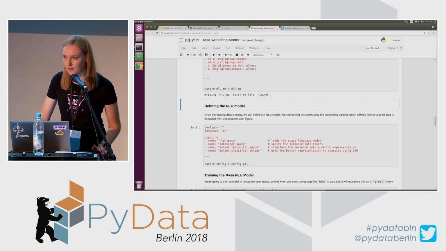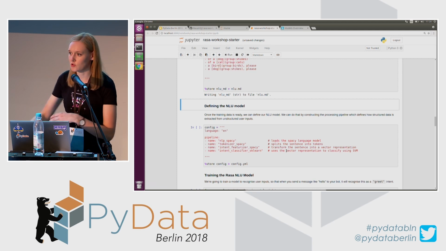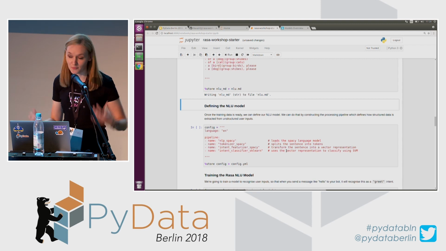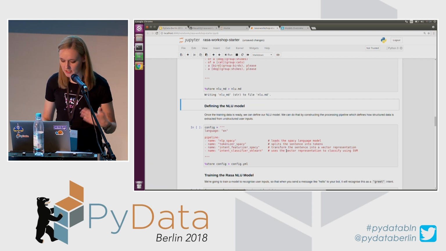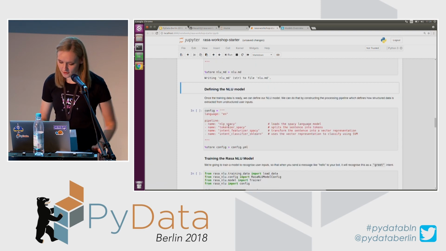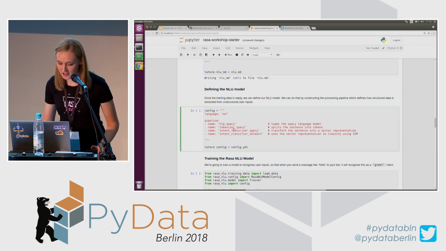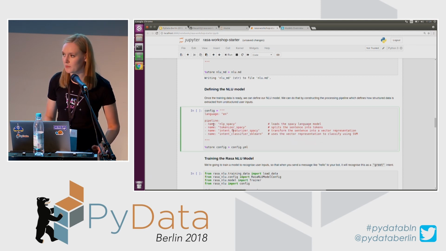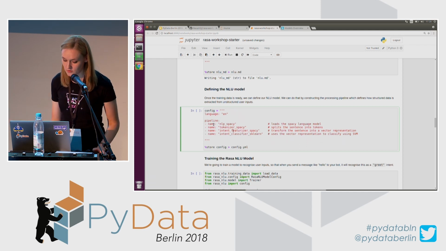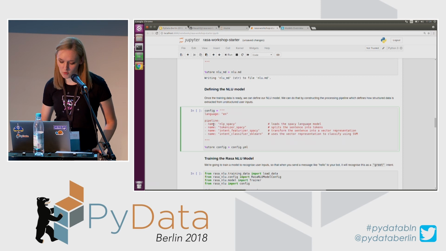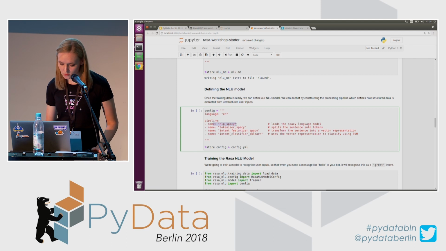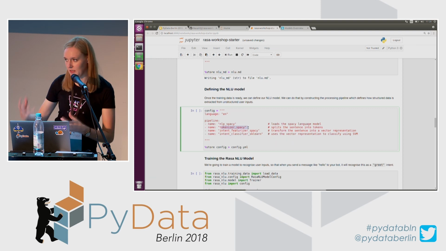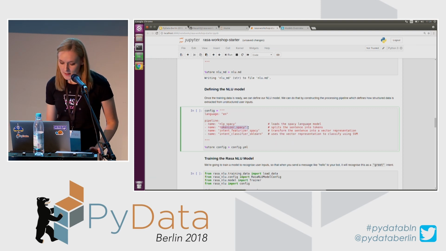Okay, so now I'm going to train the model, and before I do that, one more thing that is necessary is a training pipeline. A pipeline defines how user inputs are processed and how information is extracted, so how we tokenize sentences into words and so on. I have the beginning of this pipeline written here. As I said, I'm going to use a pre-trained spaCy model so that I have vectors which I could use to train the models for Rasa. I'm using the NLP spaCy model, an English model. Then I'm defining what tokenizer I'm going to use. It simply splits sentences into tokens.